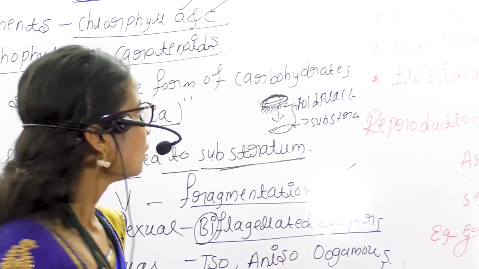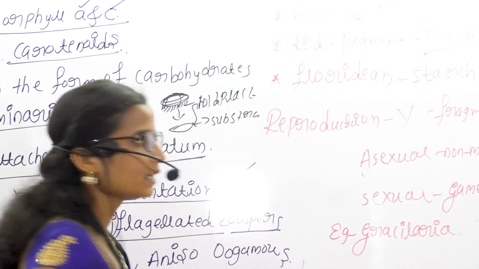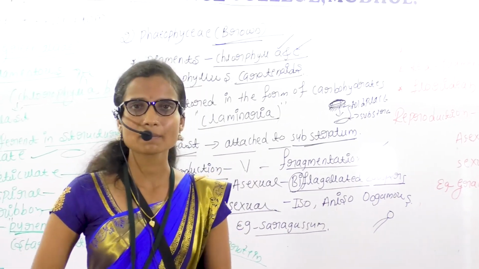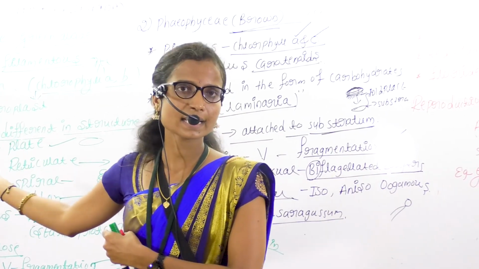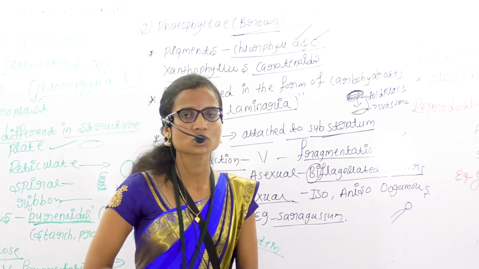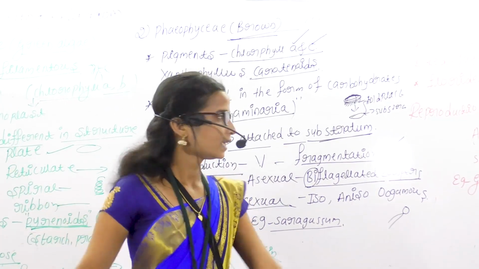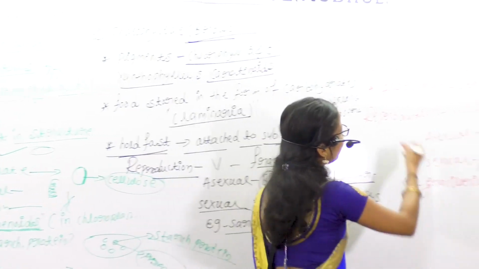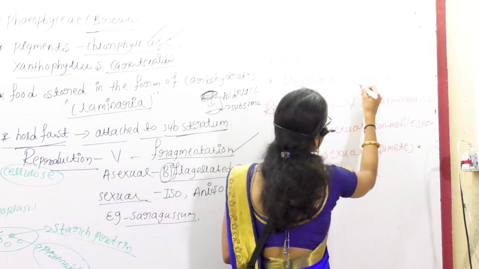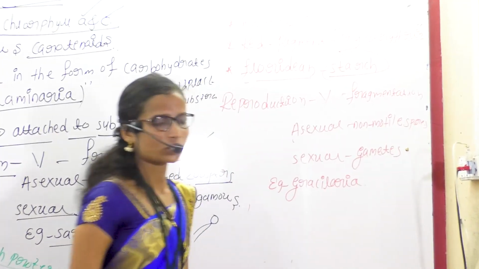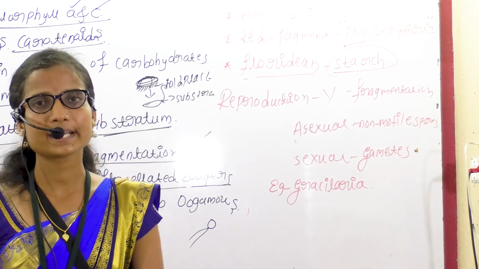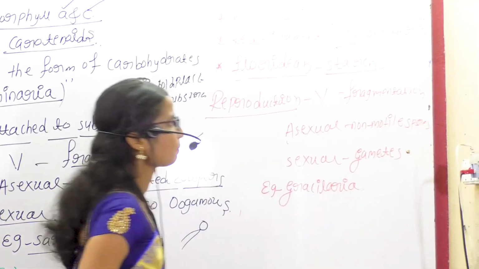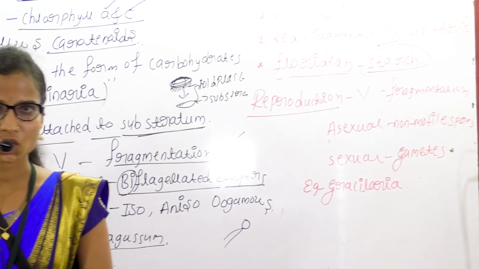So next, in brown algae, the food is stored in the form of carbohydrates. In green algae, the food is stored in the form of starch and protein. Here in Rhodophyceae, in red algae, the food is stored as Floridean starch. Next, reproduction takes place by means of fragmentation.